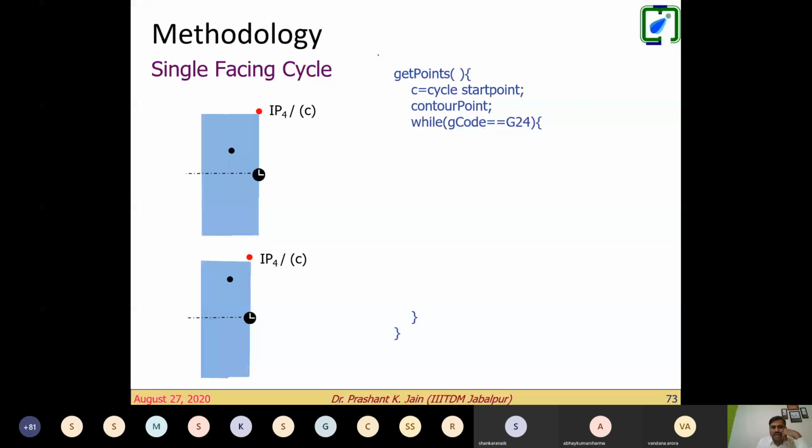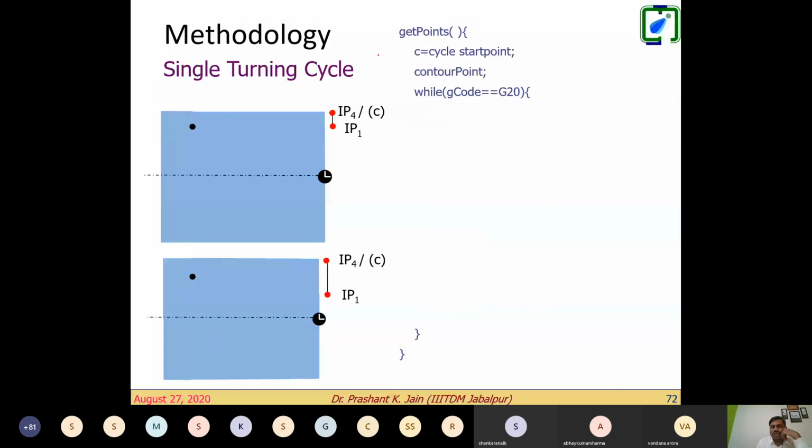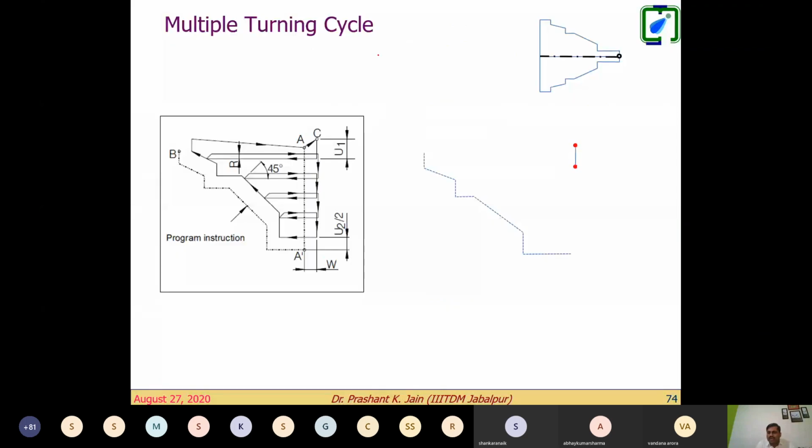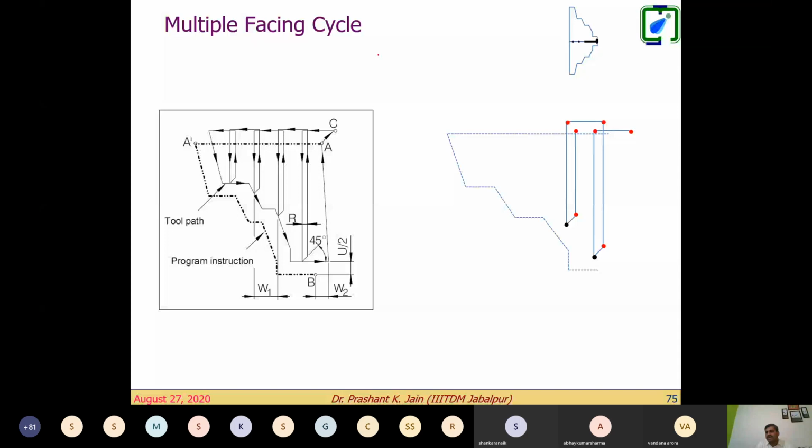So what is happening if you look at it, for one complete cut, how many movements are required? You see the one movement, second, third, fourth. For one depth of cut, how many lines of the part program are required? Four. Now look at this again for multiple turning. For each and every cut, we require four. Got it? Similarly for facing, four movements of the tool are required.